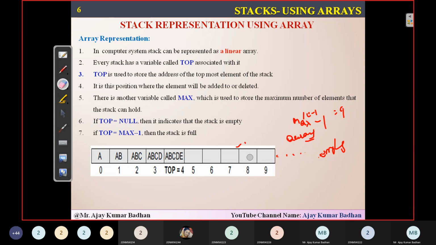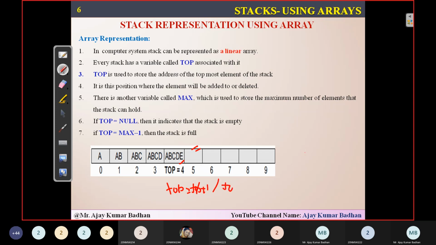Now you can see, if I want to insert an element here, it's the same as what I showed you in the previous slide. If I want to insert a particular element, what do I have to do first? Top is right now pointing to location 4, and I want to insert at the next location. What do I have to do? Top equal to top plus 1, or top plus plus.